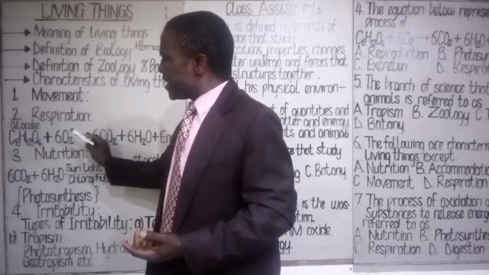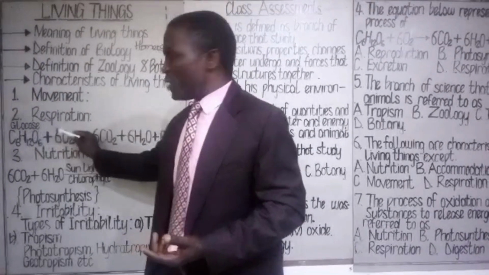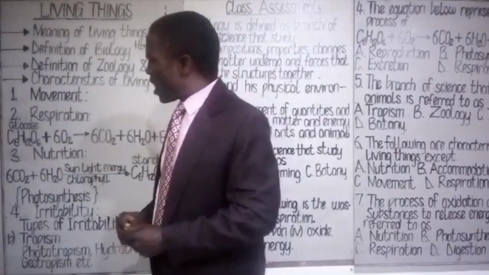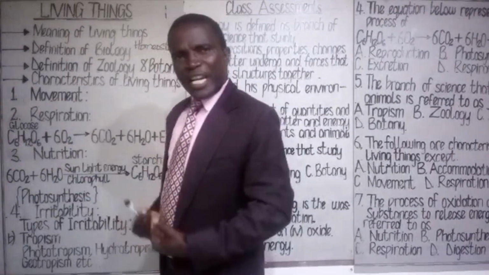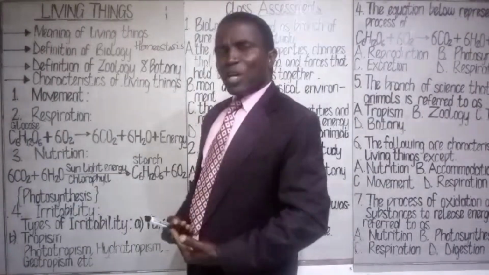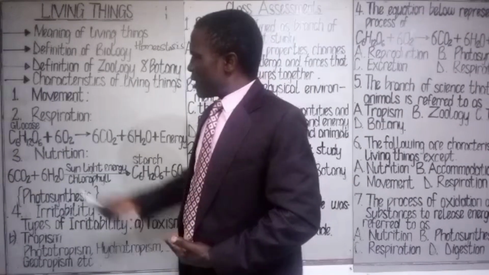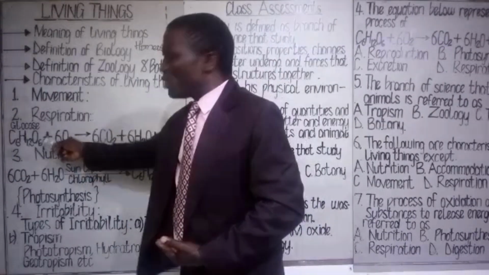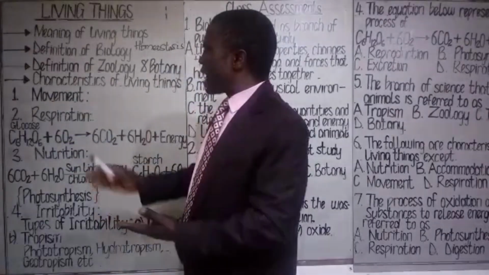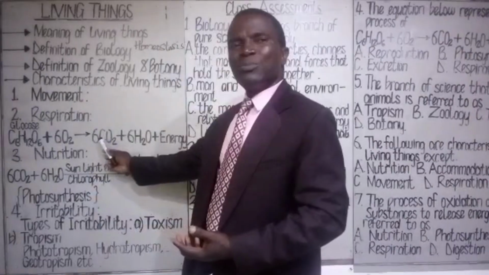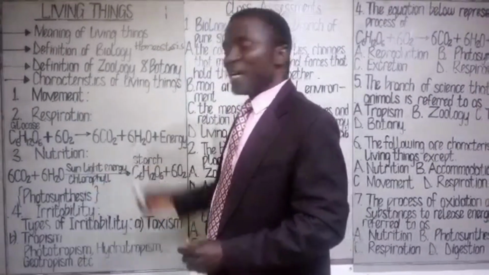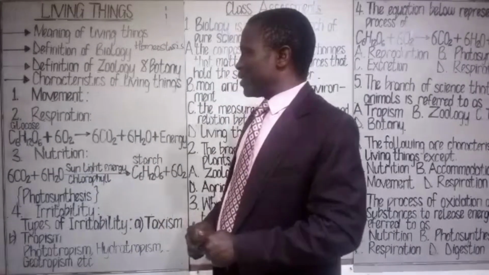So when there is oxidation, I mean addition of oxygen to that carbohydrate or to that glucose in our body system, when we breathe in oxygen, the glucose inside us reacts with oxygen, and that breaks it down, and the result is the production of carbon dioxide, water, and energy.